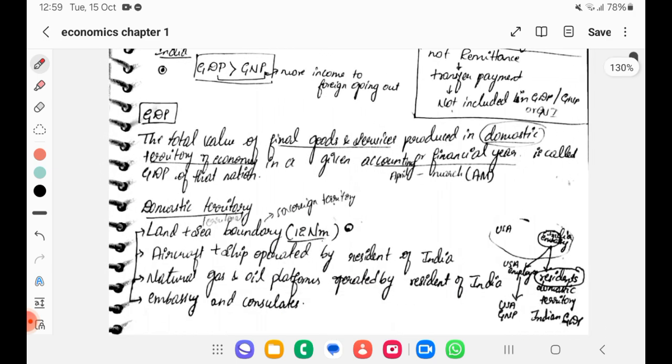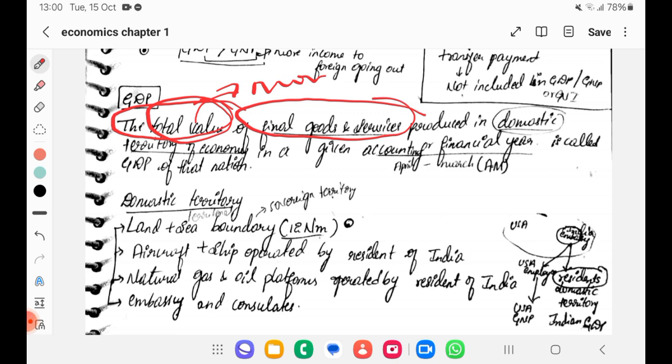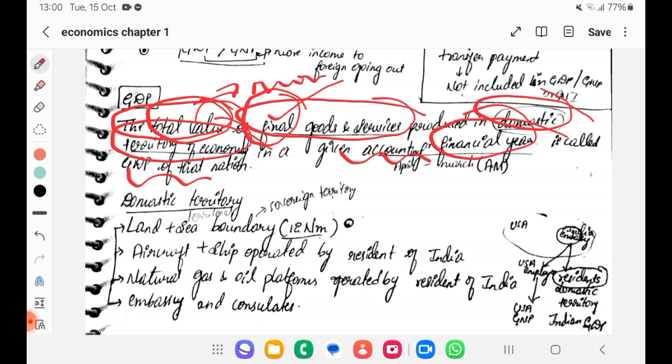Okay. So it is like the total value, the total monetary value. It should have some value, right? The total monetary value of final goods and services. It should be final goods, consumable goods, not the intermediary goods. It is final goods and services produced in a territory of a economy in a given accounting or financial year. It's called as GDP of that nation. For us financial year, we know that is from April to till March. That is AM abbreviation, you can remember.